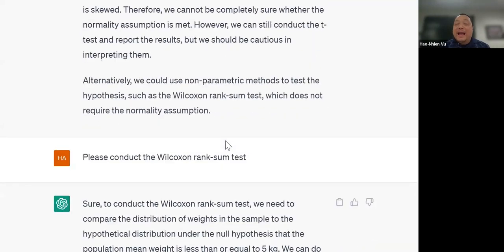But it also tells you what happens when we don't meet the condition. When we don't meet the condition, we just have to use a totally different method. Again, when you don't meet the conditions that you learn in your first year or first semester statistics class, all it means is that you cannot use the methods of that class. You cannot use the t-test for this hypothesis test. But there are plenty of other ways of doing it that you will learn in a more advanced class, like an intermediate or an advanced statistics class. So ChatGPT mentions one of them here, Wilcoxon rank sum test, which does not require the normality assumption.